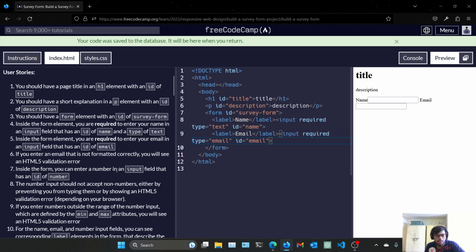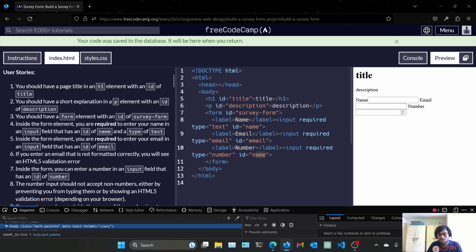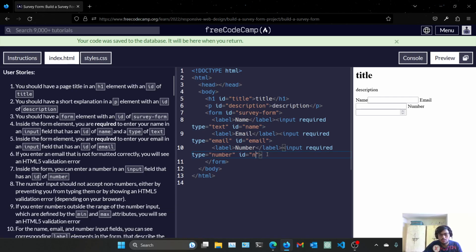Inside the form you can enter a number in an input field that has the ID of number. Paste it again here. Enter number here and then type equals number. I'm sorry, the ID we have to give it is number. We have given it.